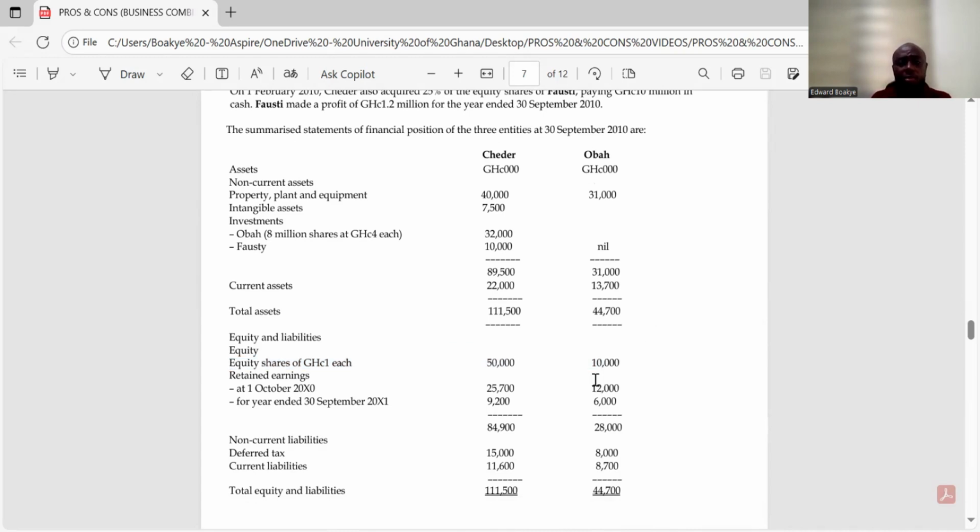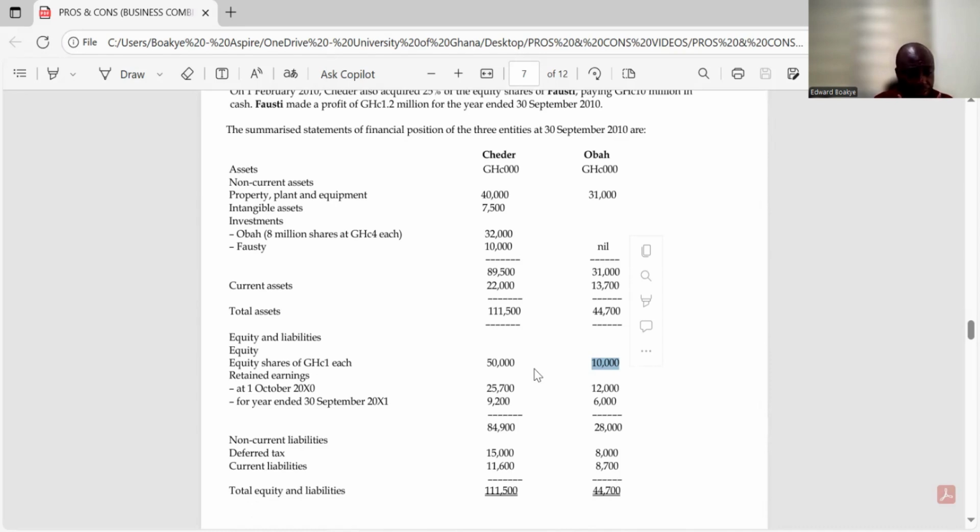But we always have to be careful because they said net equity shares of 1 Ghana cedi each. What if it was 2 Ghana cedi each? It tells you that this share is 20 cedis, this share will be just 5 cedis. Well, if it was 2 Ghana cedi each, if we multiply by the number of shares, it will be just 5,000.